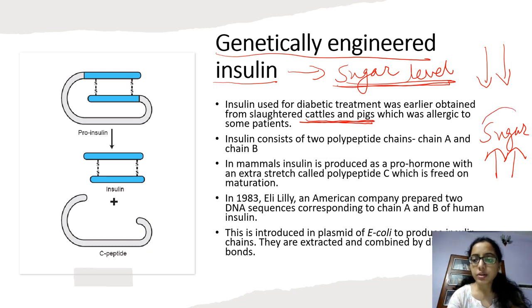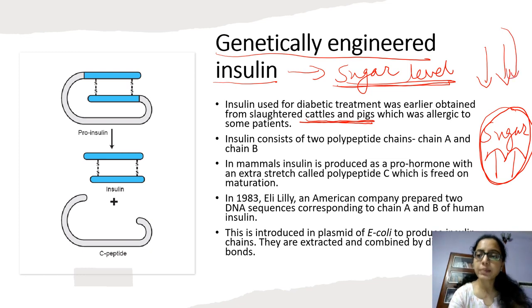So, to control this sugar level, to control the diabetes, we need to provide the patient insulin from outside. We need to give insulin injection, right? And for this purpose, insulin was obtained from cattle and pigs earlier. But it was found that some of the patients were allergic to cattle and pigs insulin. So that is why the insulin was prepared in the laboratory.